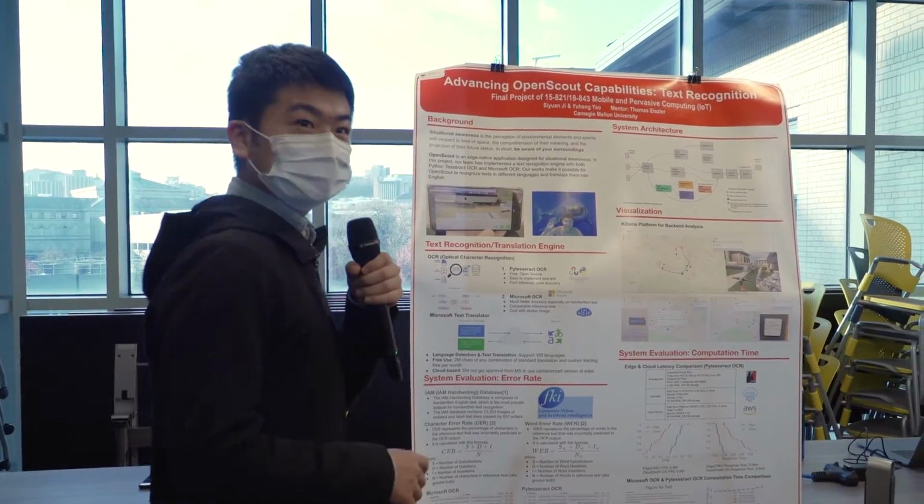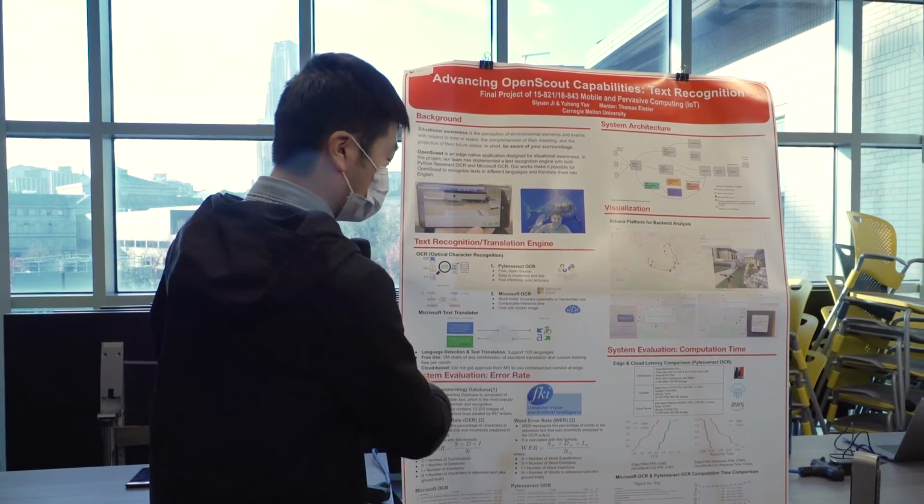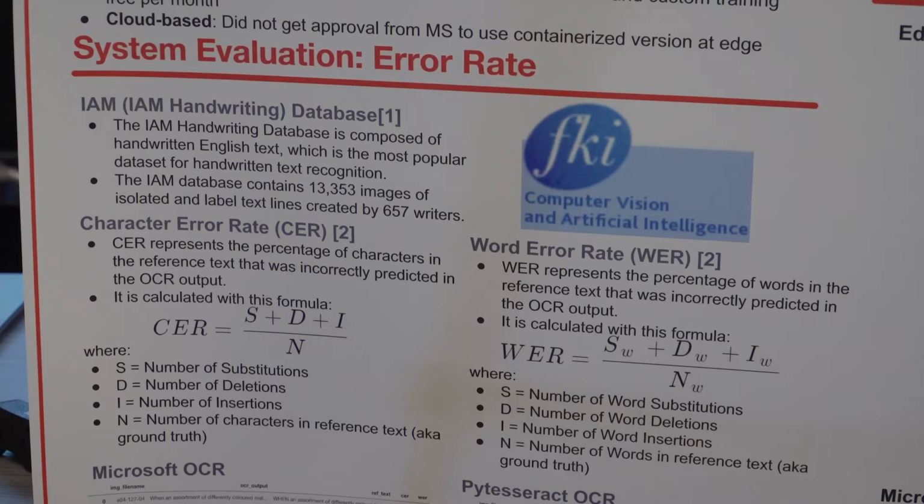Hi, I'm Yuhang. So now I want to introduce our system evaluation. The first part we want to analyze is the error rate. For the error rate, we consider we have a very huge database. We use the IAM handwritten database. It contains 30,000 images. And our evaluation method is based on the character error rate and also the word error rate. So the first one is about the character error rate.